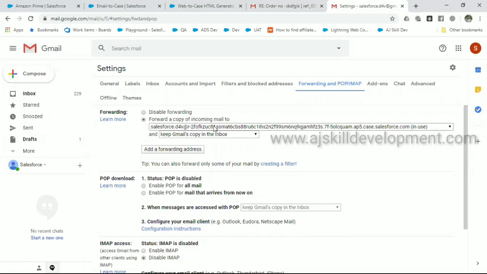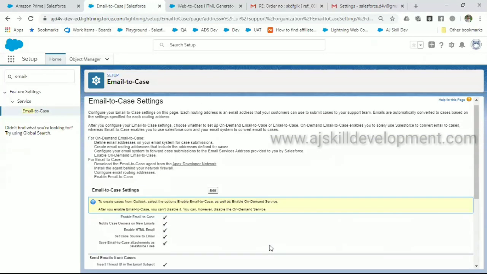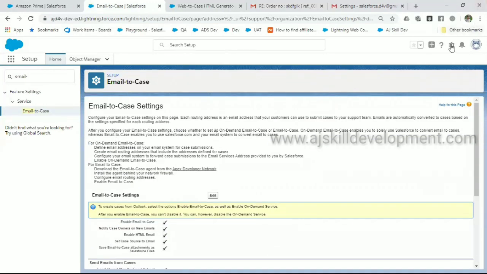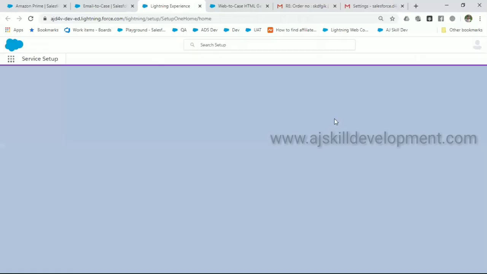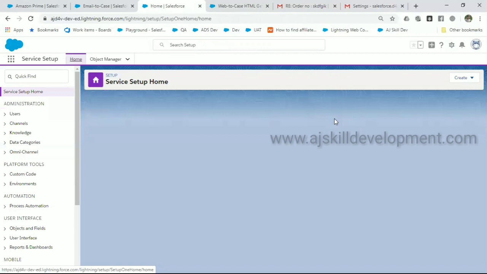In order to do that, you have to do a verification step. Once you select this and give this address, it will ask you to verify that. Once you verify that, you will see an option called verification. You can directly go here and configure that, or else go to Service Setup. Here itself, you will find an option called quickly set up your email to case.